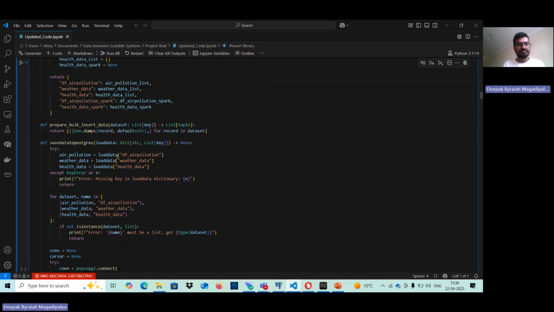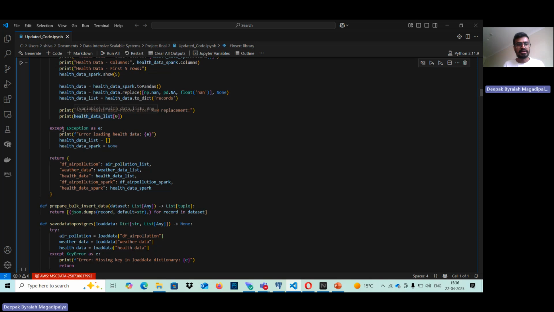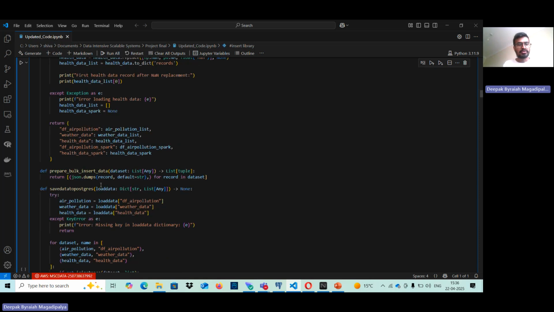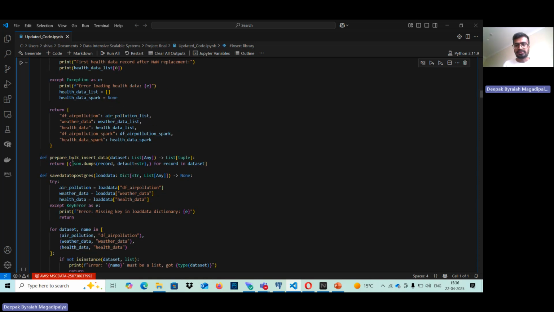Once the data is loaded, the function call will return four values: the data frame of air pollution, weather data, health data, and the Spark data frames of air pollution and health data. Moving ahead, it's a definition of bulk inserting the data frame into a SQL database.